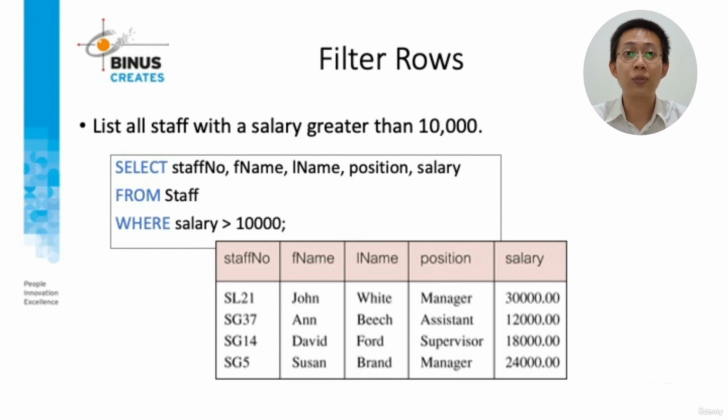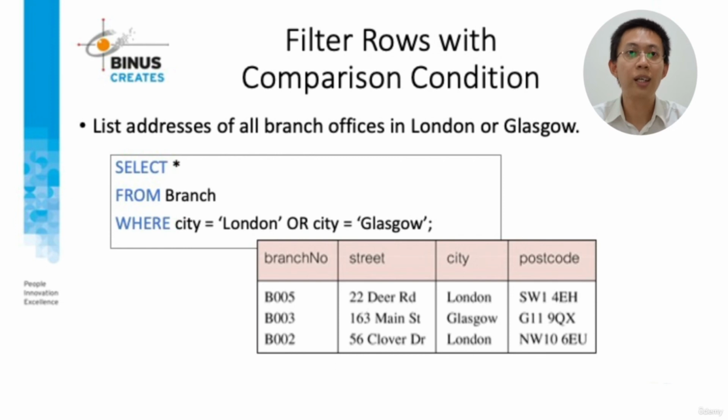Here's an example of selecting with a row filter. We use the WHERE clause followed by a condition to filter the data. Here's an example of selecting filtered rows with a comparison condition. We use the AND and OR clauses.